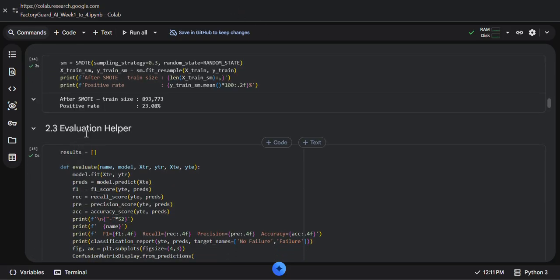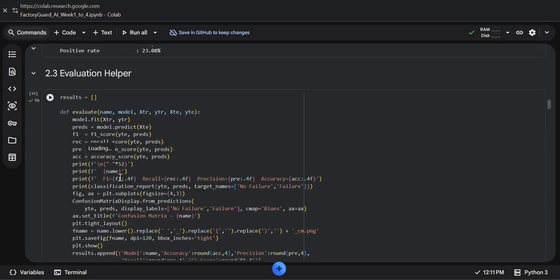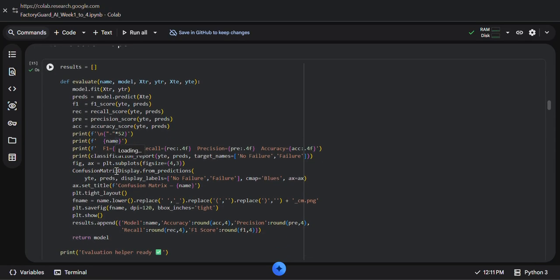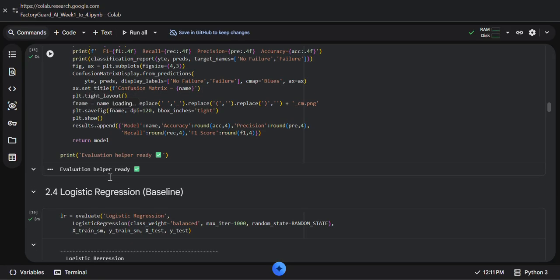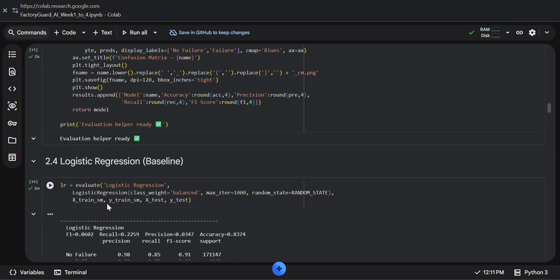Next I define the evaluation helper function. This function trains the model, predicts on the test data, and prints performance metrics like precision, recall, F1 score, and accuracy. The output shows the evaluation helper is ready.